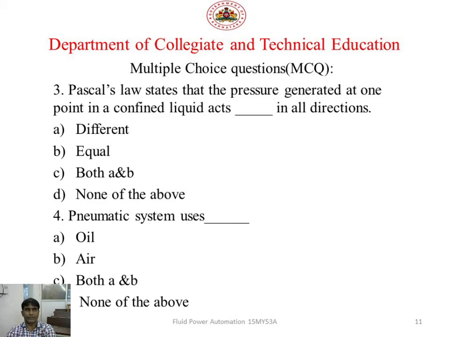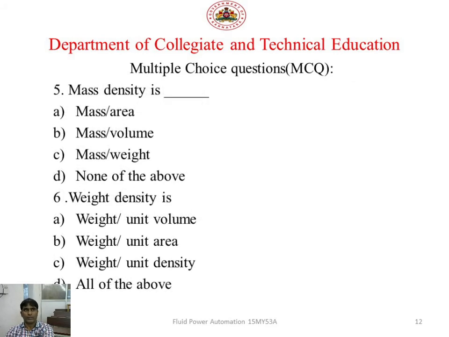Hope you are getting the questions. Next, mass density is dash. Option A is mass per area, B is mass per volume, C is mass per weight, D is none of the above. Students, the right answer is mass per volume. Mass per volume is called mass density.